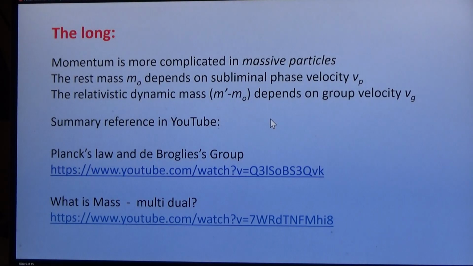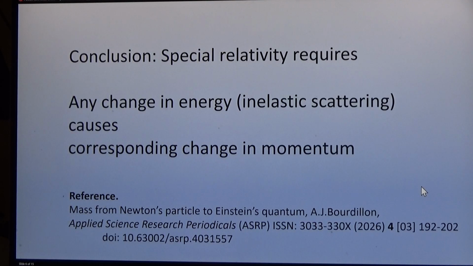So we have the relationship. We know how momentum arises in the photon where the mass is zero. Momentum, just to note, is more complicated in massive particles. The rest mass m0 depends on the phase velocity. The relativistic dynamic mass depends on the group velocity. These facts are summarized in these two videos. And the final conclusion is any change in energy, such as inelastic scattering, causes a corresponding change in momentum, with a reference to the physical journals.